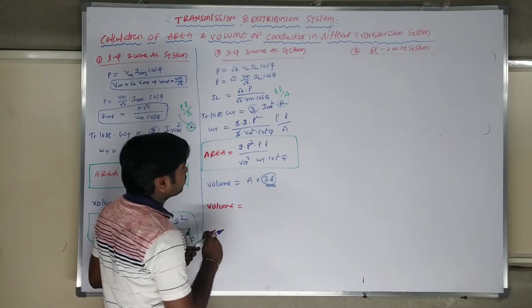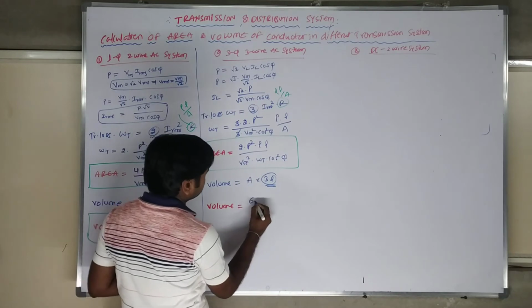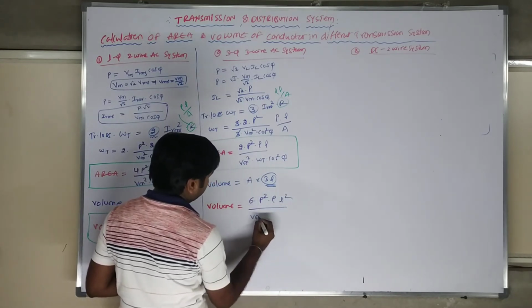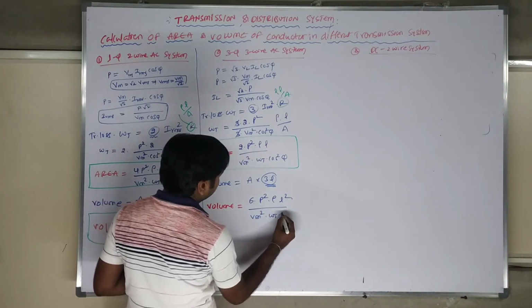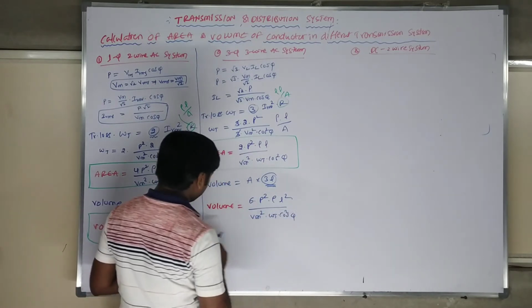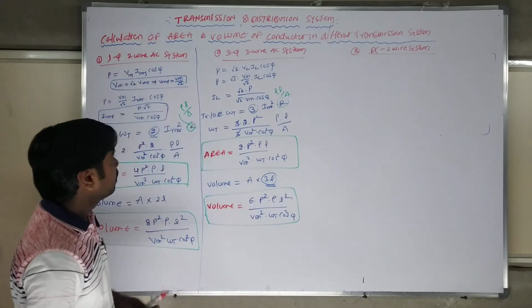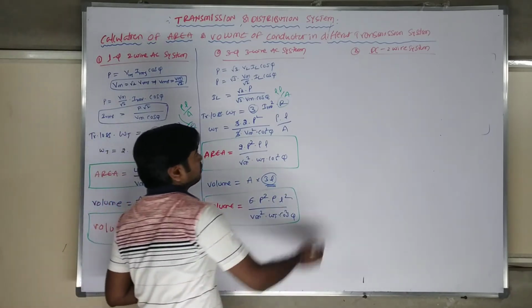So volume, you are multiplying with 3. 3 2s are 6. 6P square rho L square by Vm square Wt into cos square phi. This is the volume calculation for the 3-phase 3-wire system. I hope you are very clear.